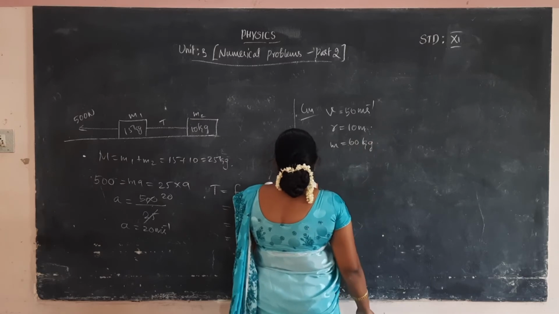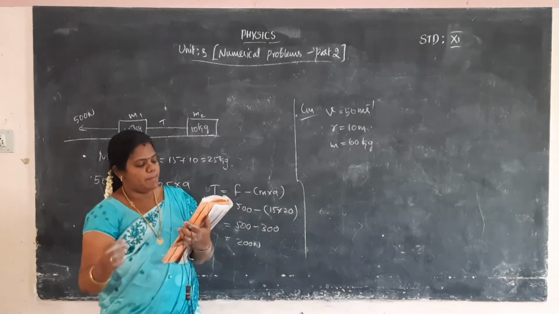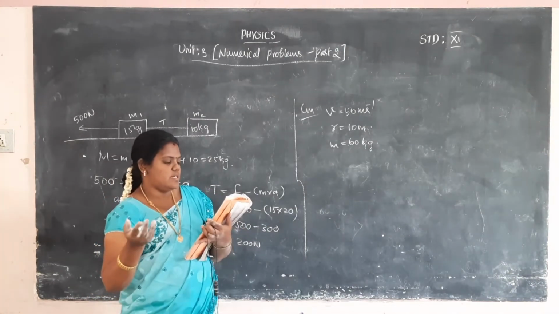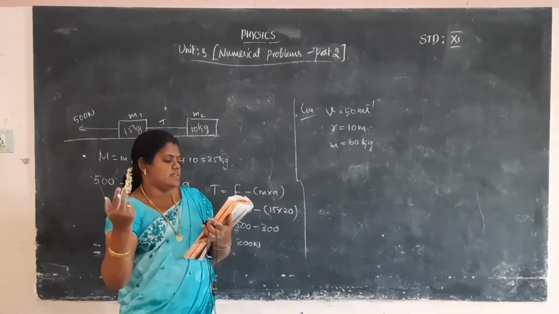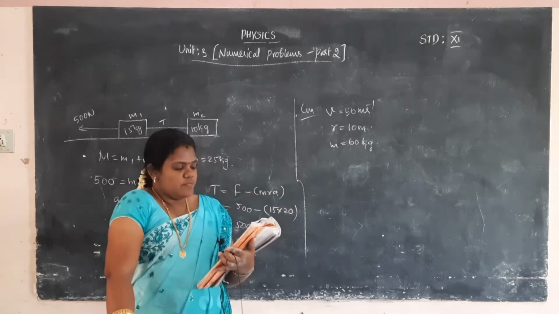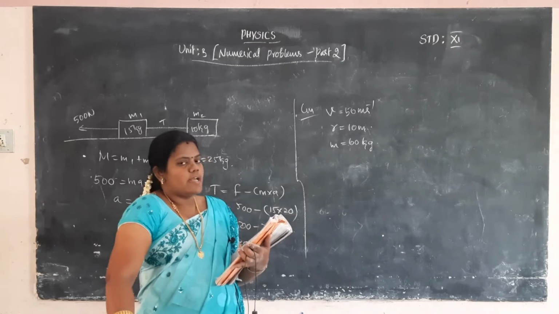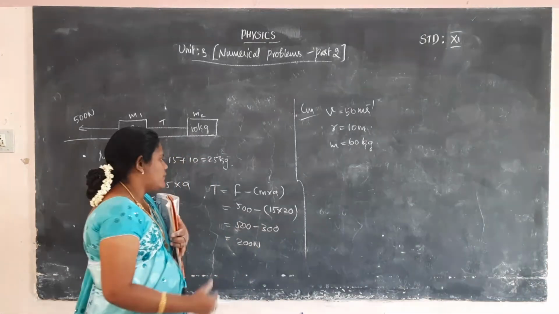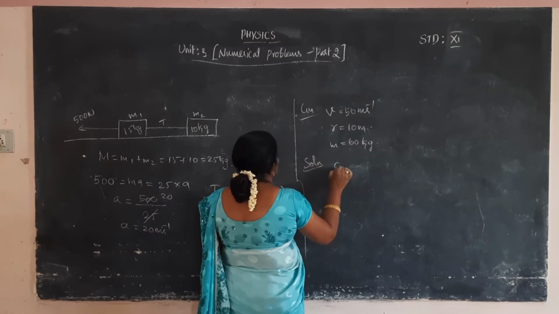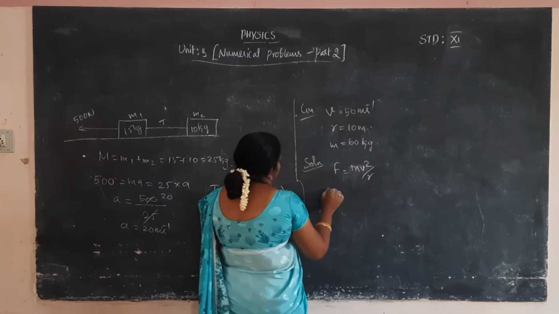So we want to calculate the centrifugal force experienced by the person. The car takes the turn. The mass of the person, the radius of the road and the velocity of the car are given, but we want to calculate the centrifugal force. What's the formula for centrifugal force? Solution: F is equal to m into v square by r. So m is 60.